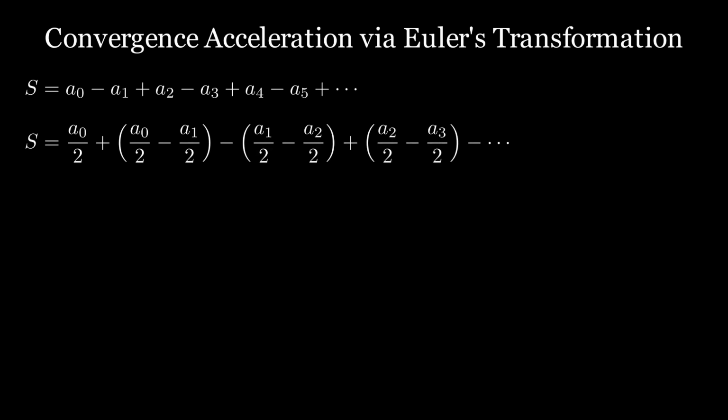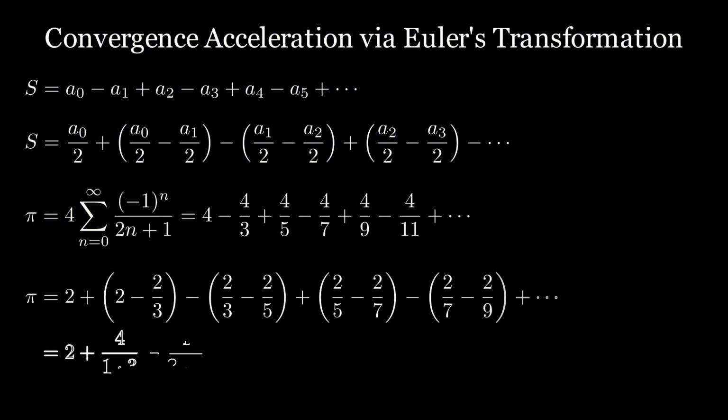We can break each of A0, A1, A2, etc. into halves. Then we group the terms in pairs like this, with the odd one out being the first A0 over 2 term. Now let's apply this to the Leibniz series. We take half of 2 to create 2, and half of 4/3 to create 2/3. Then we regroup them as per the Euler transform.